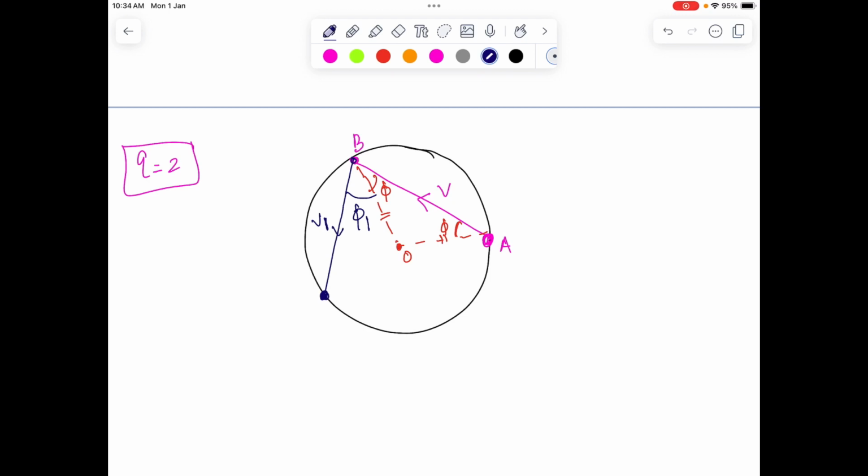So after B, the ball moves back, and according to the situation, we want to find a condition where after two collisions, the first collision at B, the second collision at C, the ball has to go to point A. So this angle is going to be still phi 1.